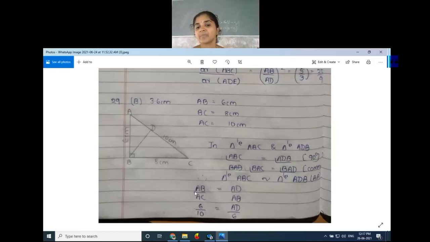If you want the solution part, just for your reference, Pannaga has sent it very neatly so that everyone can understand. 8 square is 64, and 3 square plus 6 square is 9 plus 36, which is 45. So they are not equal, that's why these three measurements do not form a right angle triangle.